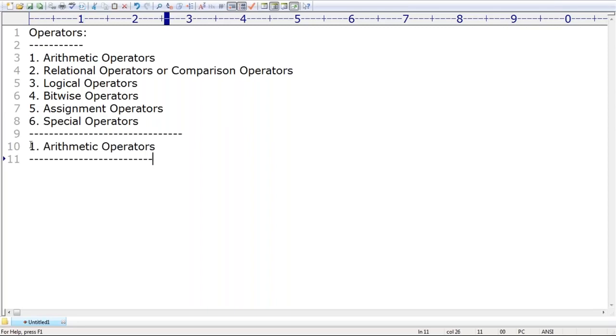Can anyone tell which are arithmetic operators? Plus, minus, multiplication, division, and modulo.